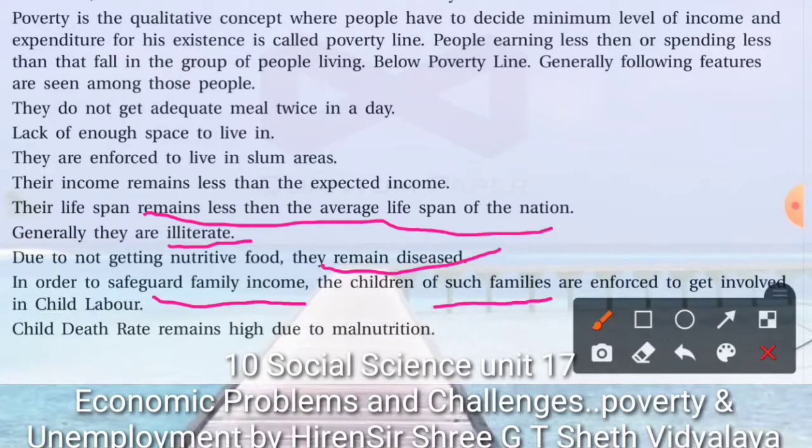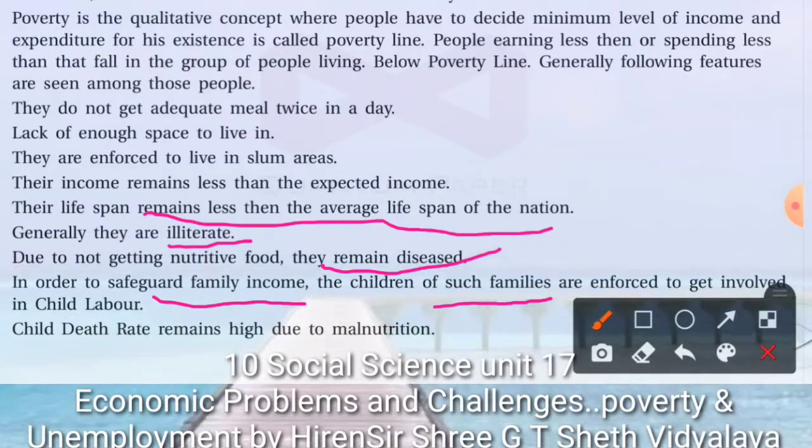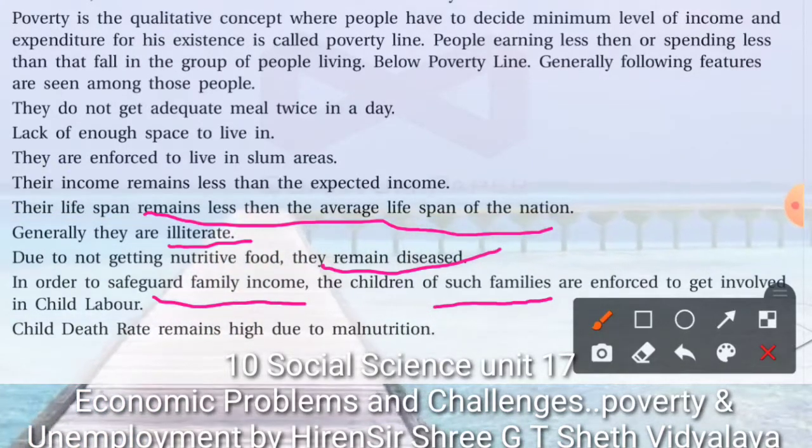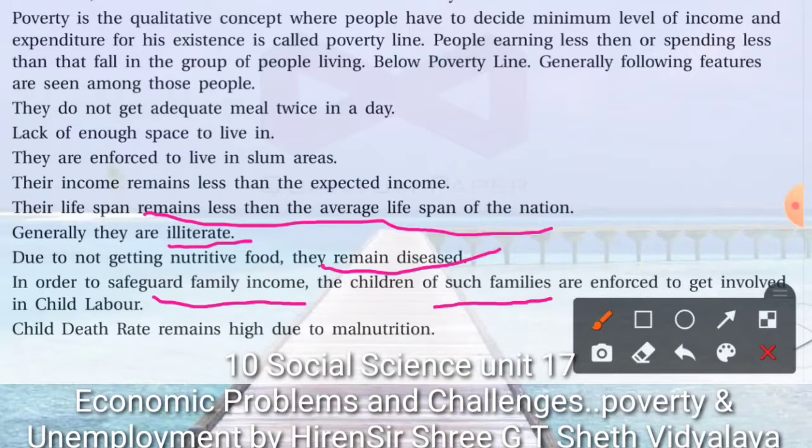When a poor person is not able to enjoy life, he will not get even two meals. What will happen?